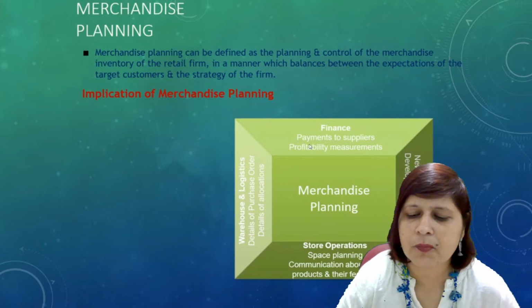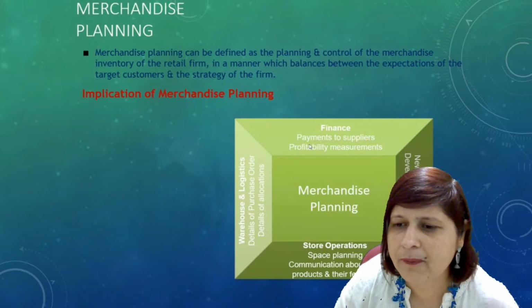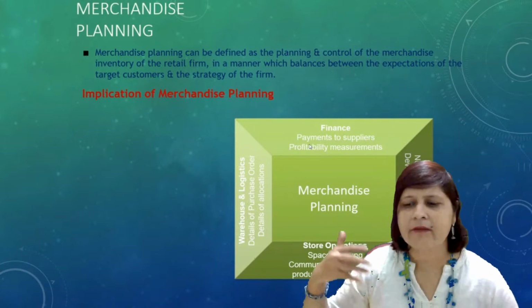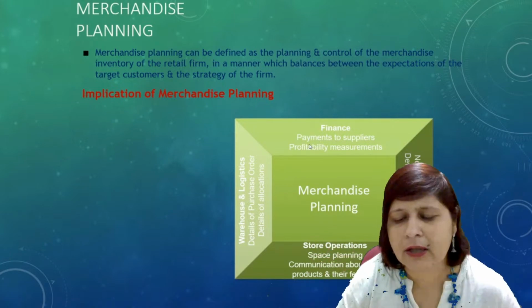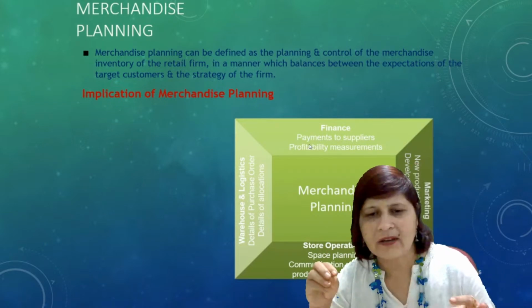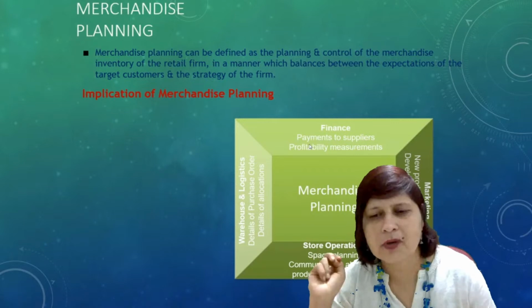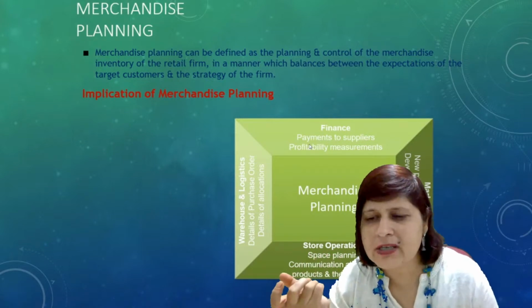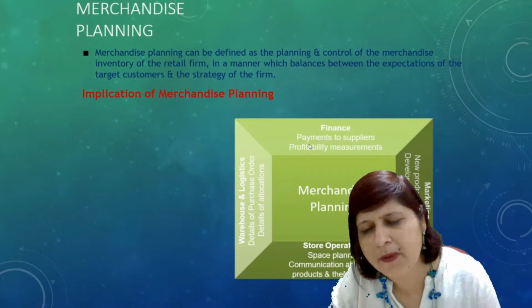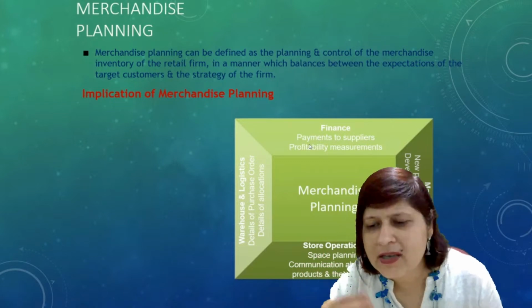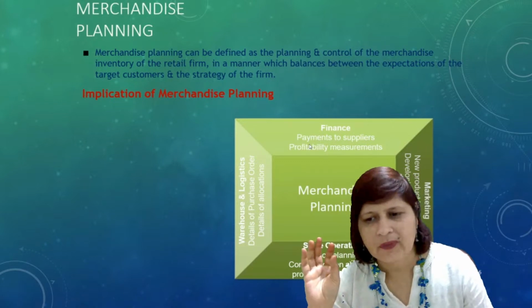Communication about the new product and their features. You might have heard the announcement made in the shops or the stores, that this product is available now, this product is available in our store, and there is an offer on this product, right?